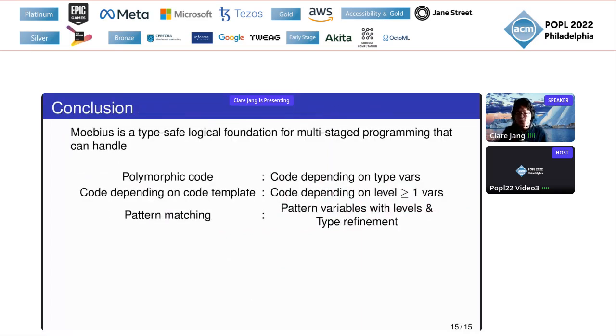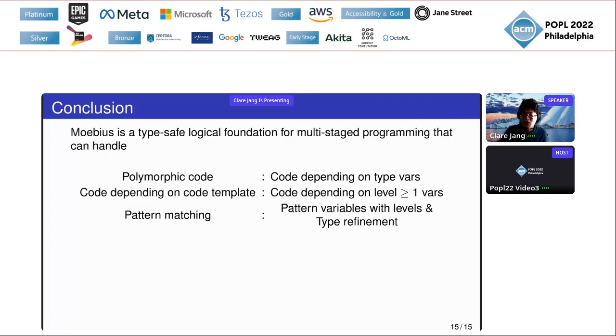In short, Moebius is a type-safe logical foundation for multi-stage programming that can handle, first, polymorphic code based on code depending on type variables, and second, code depending on code templates based on code depending on level greater than 1 variables, and finally, pattern matching on code based on the characterization of pattern variables using labels and type refinements and the tracking of the constraint.